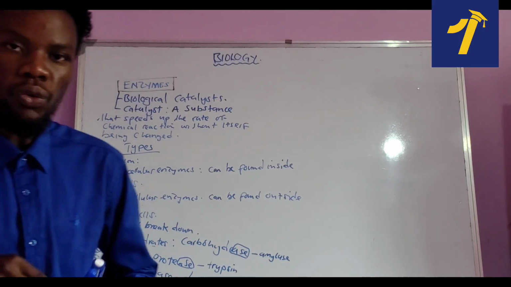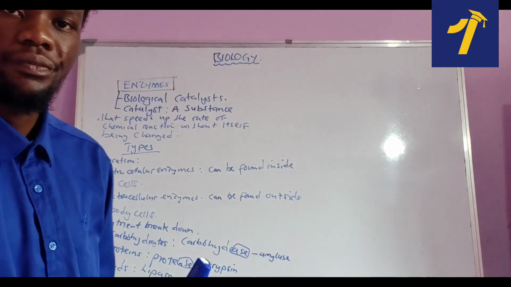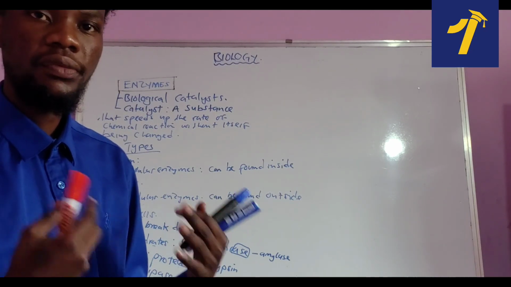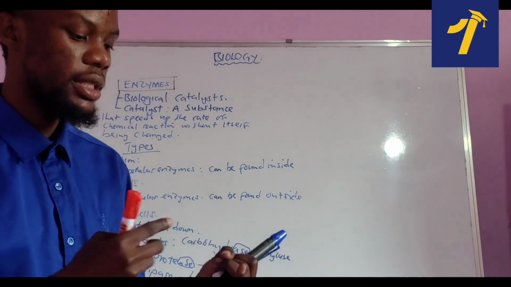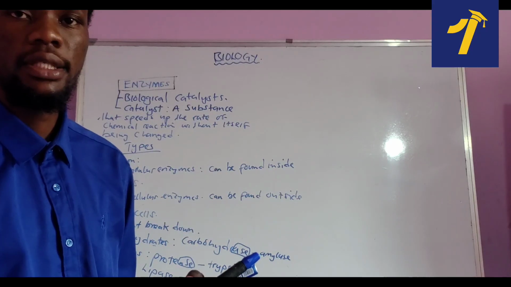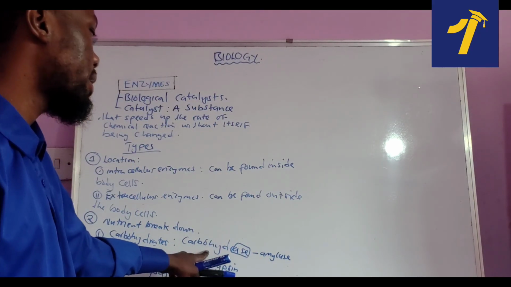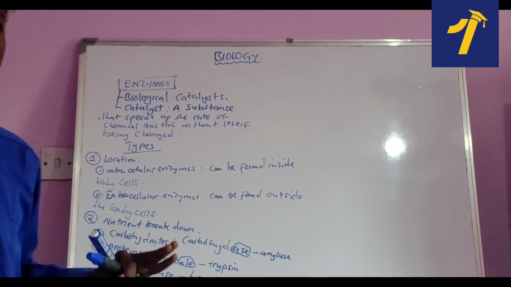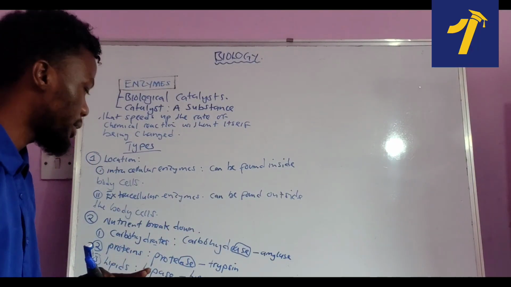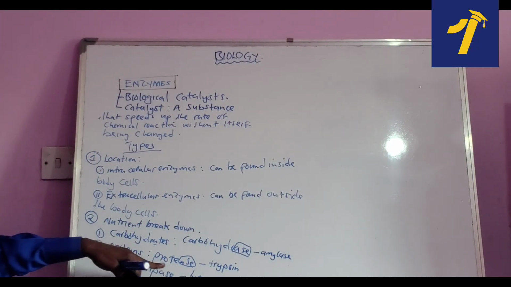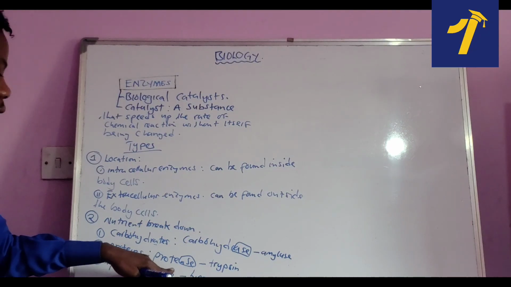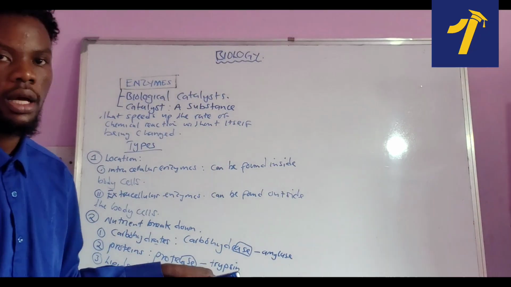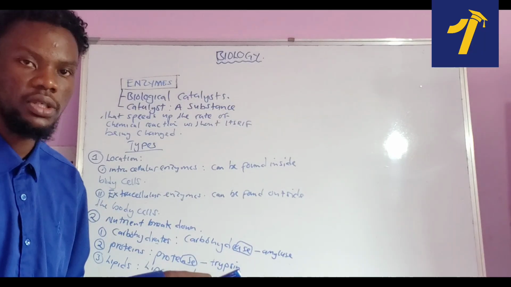We need to understand that enzymes always act on different nutrients. There's an enzyme that acts on carbohydrates, which we call carbohydrases, and a good example is amylase. For proteins, we call them proteases, and a good example is trypsin, but there are also other examples like pepsin.